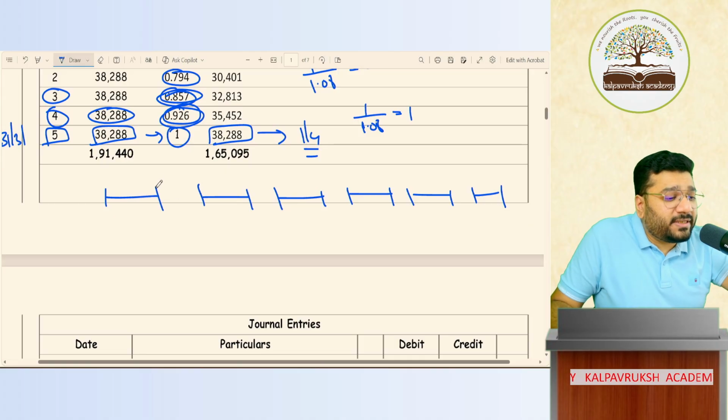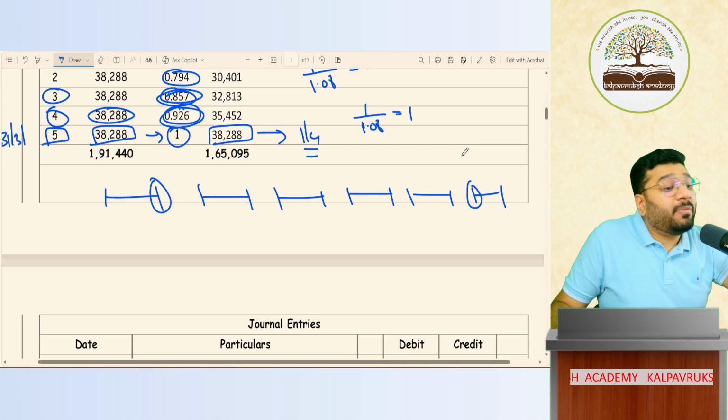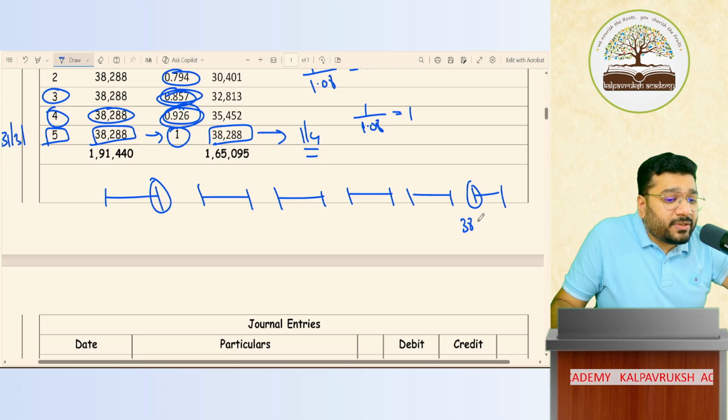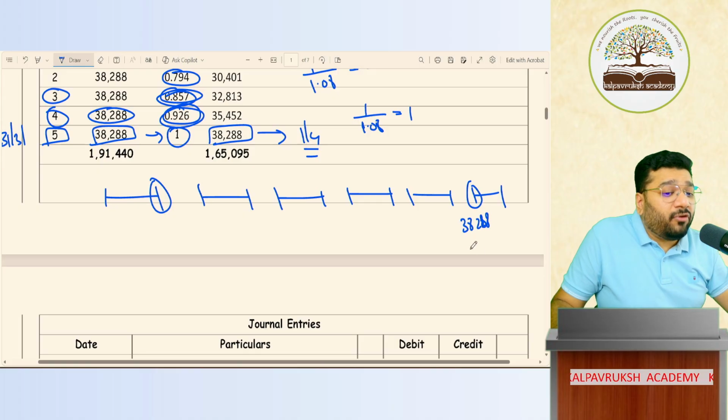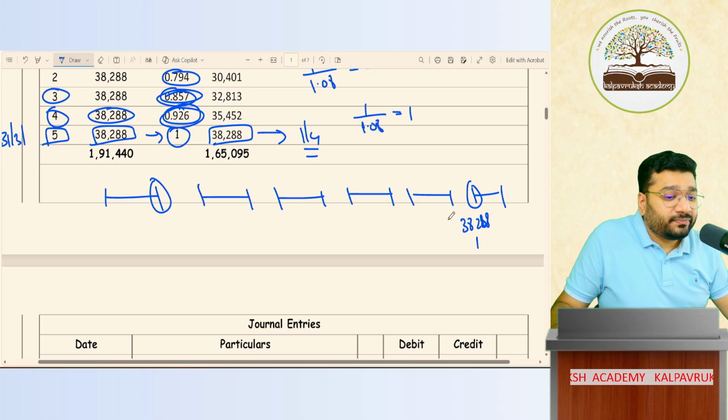We are at the end of the first year. Yes or no? When are we supposed to pay the money? At the beginning of the 6th year, I'm supposed to make the payment. Yes or no? How much money should I pay? 38,288. In future, if I have to pay ₹1, today, what is the value?